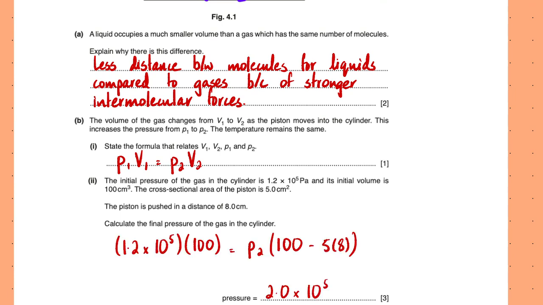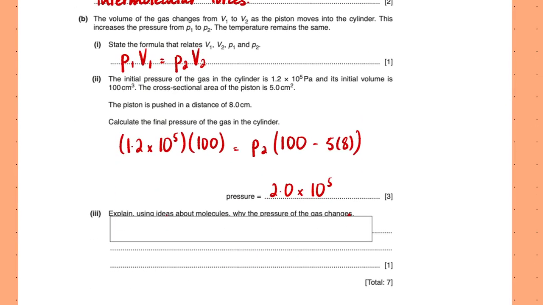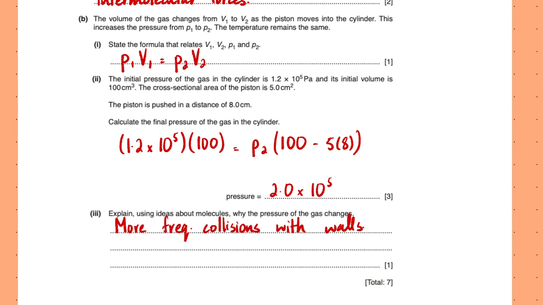That's exactly what I've done here. So 100 minus 5 times 8, which is 100 minus 40, which is 60. And then you cross multiply. This is the pressure value that you get. Last part, explain using ideas about molecules why the pressure changes. This is obvious. Pressure is obviously increasing, so there must be more frequent collisions with the walls of the container.